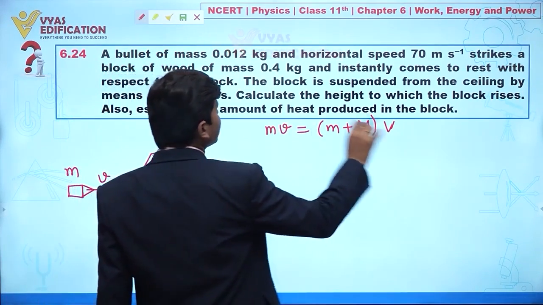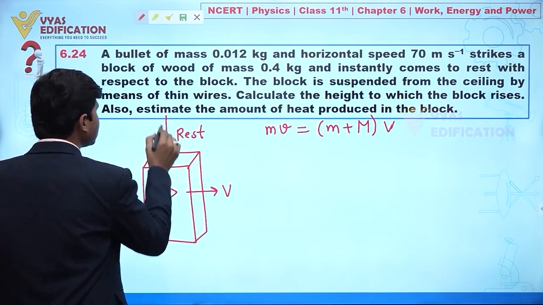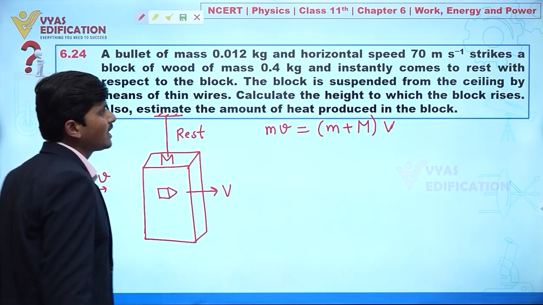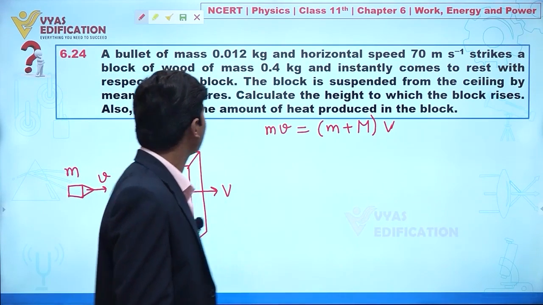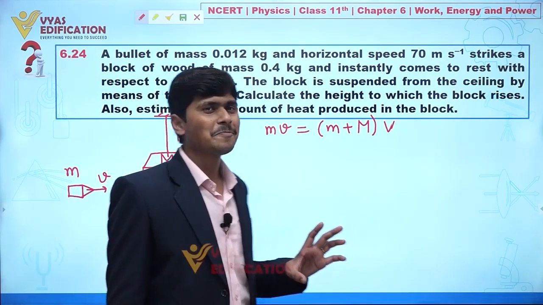The block is suspended from the ceiling by means of a thin wire. It means let's suppose this is connected by a thin wire like this. Calculate the height to which the block rises. Okay, it means now let us try to understand.